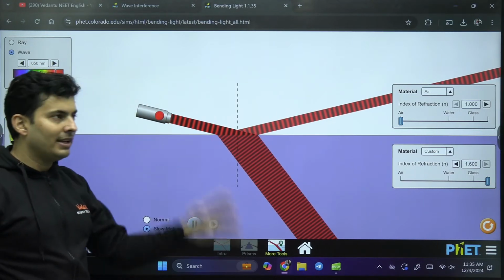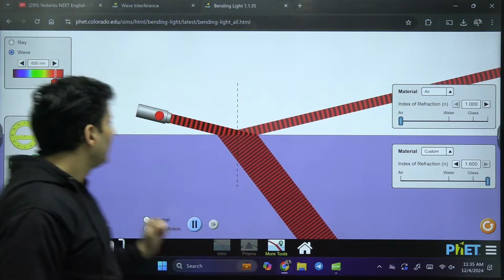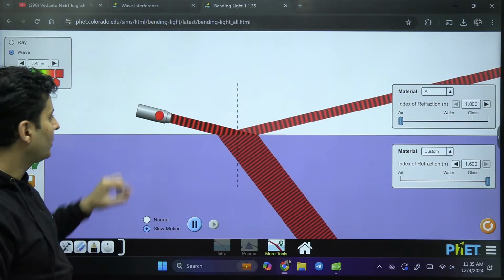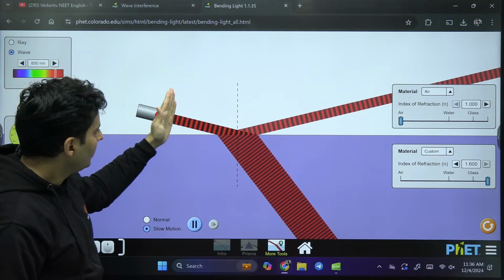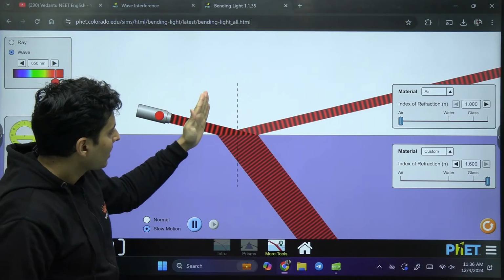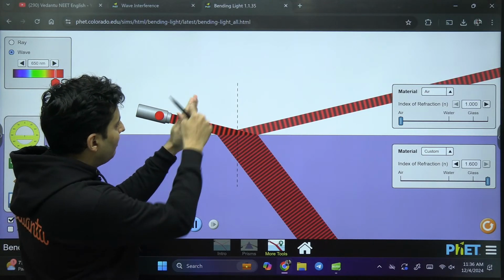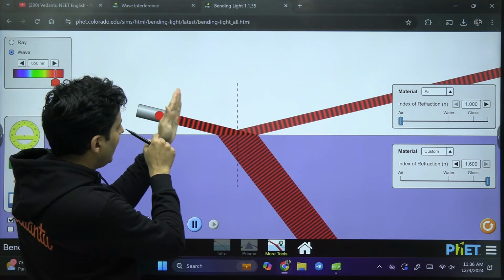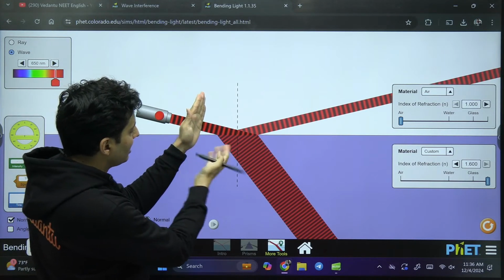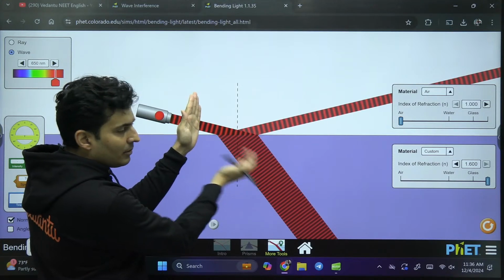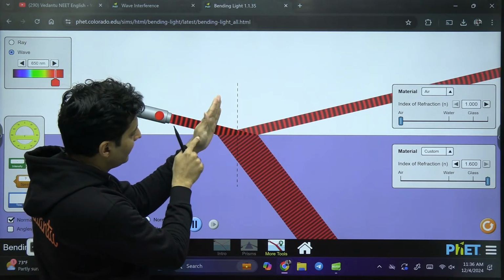Now observe one thing, forget the reflection part for now. Just look at refraction. You take any plane wavefront, the lower part, the upper part, the middle part. As it moves, the first part which touches the medium is the lower part.